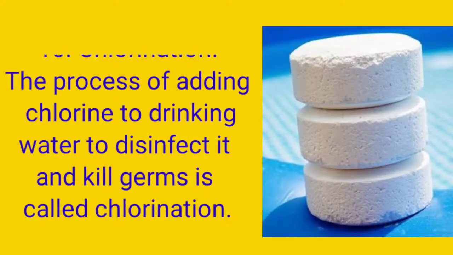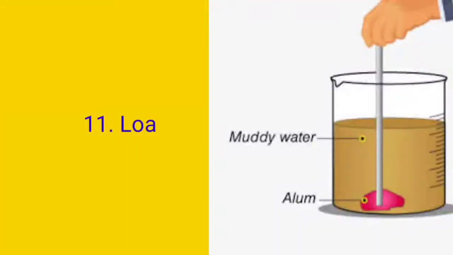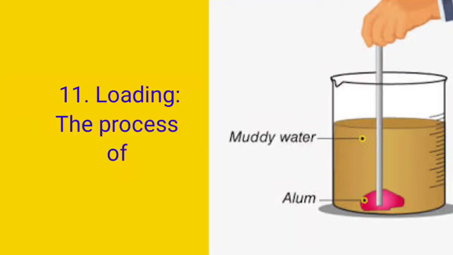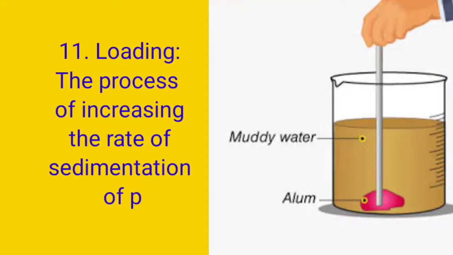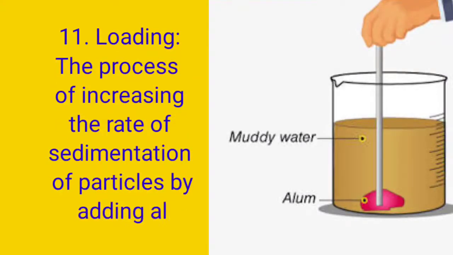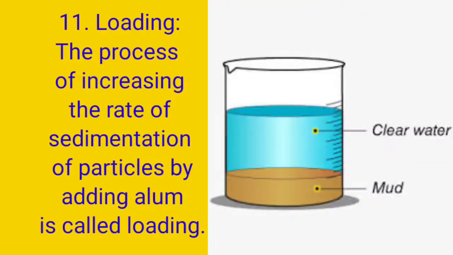Now let's know the last process, and our last process is loading. So what is loading? The process of increasing the rate of sedimentation of particles by adding alum is called loading. Once again, I want to repeat this definition. The process of increasing the rate of sedimentation of particles by adding alum is called loading. You can also use the loading process for increasing the rate of sedimentation.